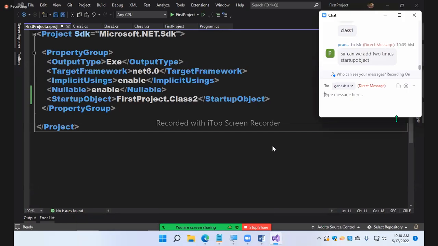No, you cannot add. If you add two types, again there is confusion now. If you add the startup object two times, confusion again.